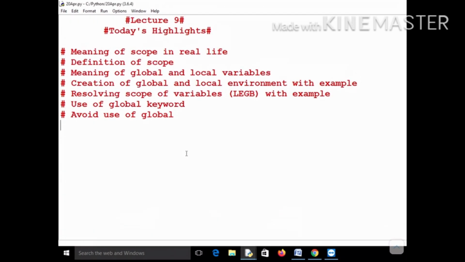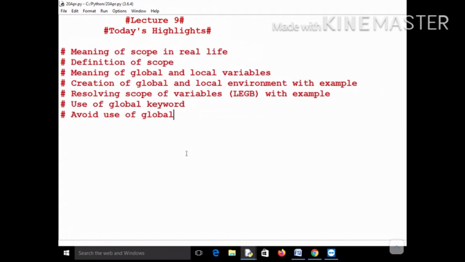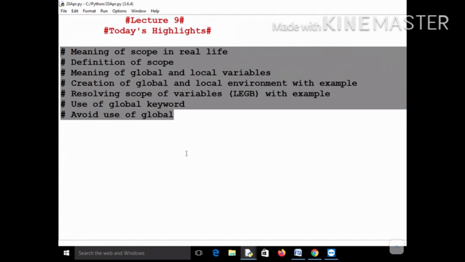There will be an upcoming assignment, because this is a very important topic. This concept of scope should be clear. In board examinations also many questions are asked on this topic. So after completing these important topics, I will solve some important questions from the pre-board examinations, and we will solve the CBSE sample paper also, and we will see what questions are asked on these important topics. So that will be a very important class.